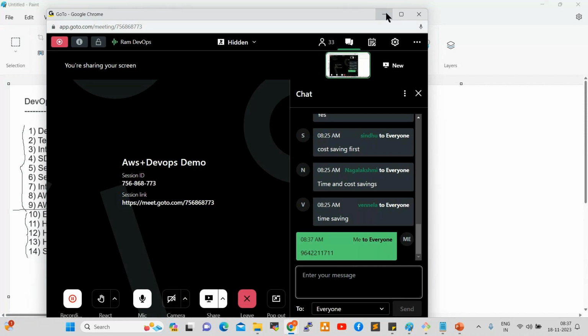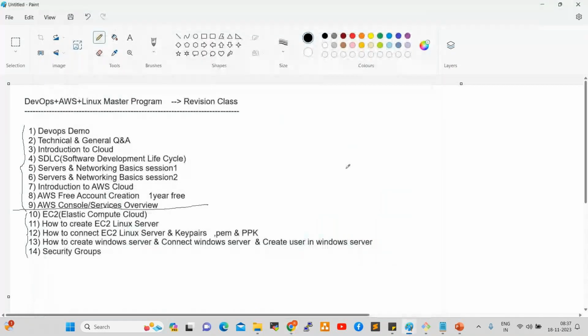Now let us go back to the AWS console. Creating an account is very simple, very easy. You can go to aws.amazon.com and follow the steps. Give the details and follow the steps. At the end of the account creation, it will ask you to provide bank details, either credit card or debit card.